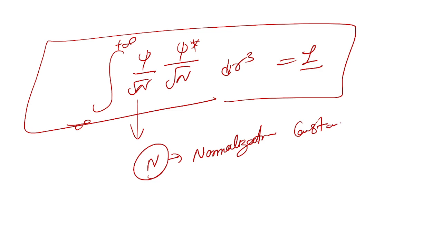The normalization constant is the value which, when multiplied or divided with the wave function, turns it into the normalized wave function. We have to satisfy this condition to prove whether a function is normalized or not. In the next video we will discuss examples, where we can apply this, and how we can prove that a particular wave function is normalized or not. In this video we just discussed normalization.